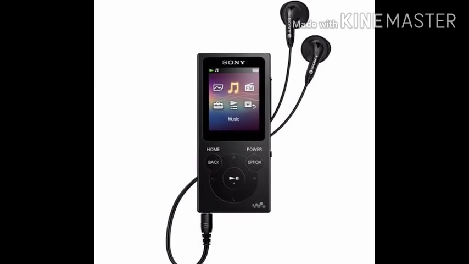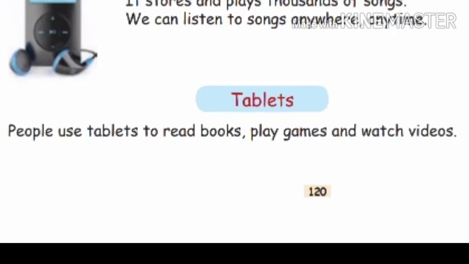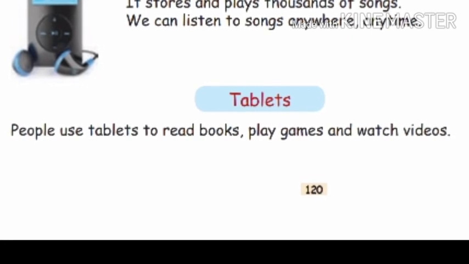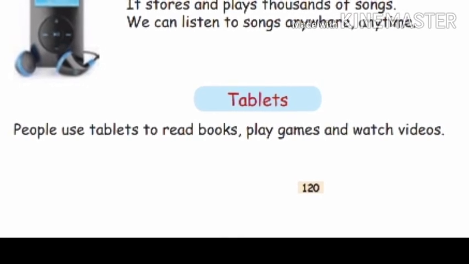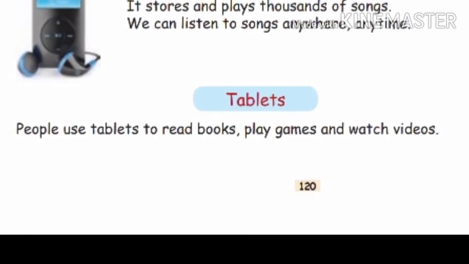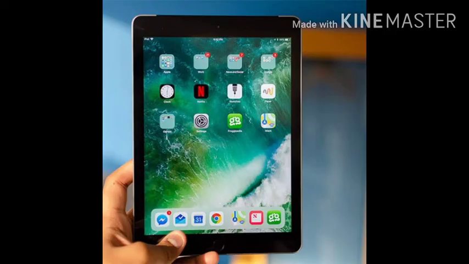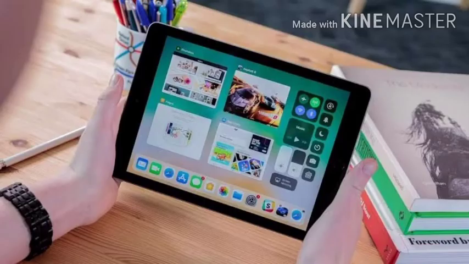Next we are going to see tablets. You all know about tablets, is it not? People use tablets to read books, play games and watch videos. Here you are going to see the advantage, children: portability. You can work from everywhere and it is small enough to put in your handbag. Disadvantage, children: difficulty to work on the small screen as compared to the large screen size of laptops.